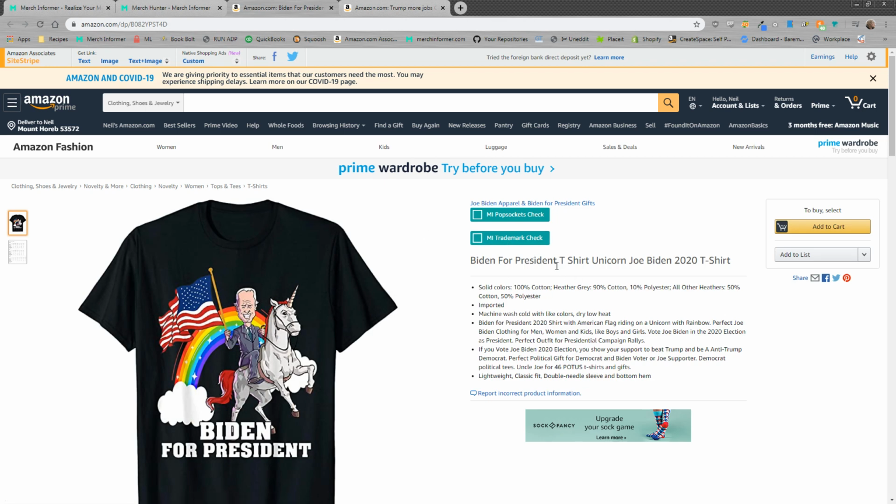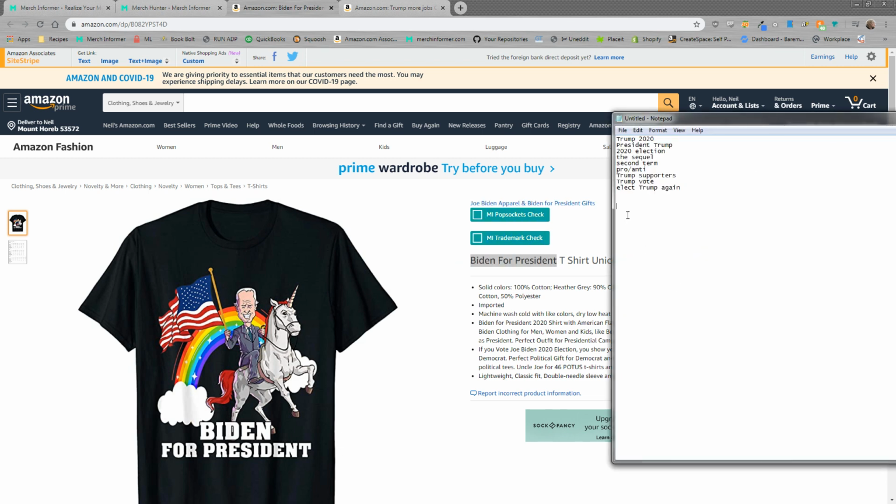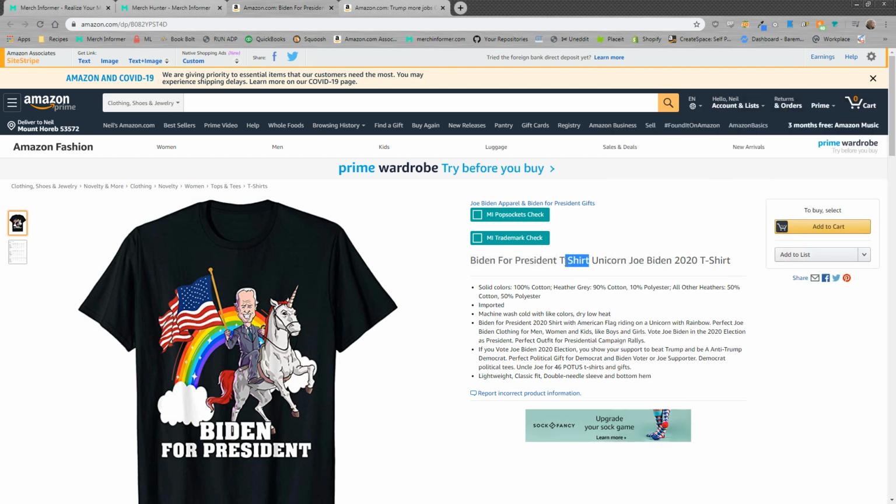I see some keywords right off the bat, okay? Biden for president. If I could copy that, okay? And I'm gonna put it in my notes. Now I've spread these up a little bit. These are the Trump keywords. These are the Biden keywords, okay? T-shirt has nothing to do with Joe Biden. We're not gonna add it. Unicorn, nothing to do with Joe Biden. Not going to add it. Joe Biden 2020. That's a good keyword.